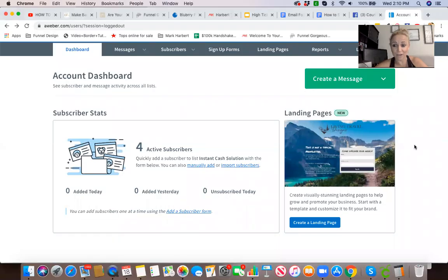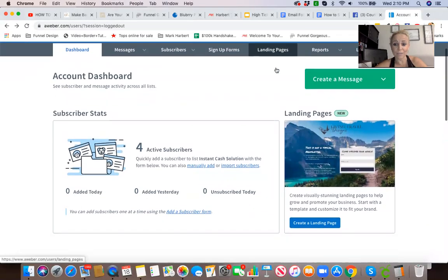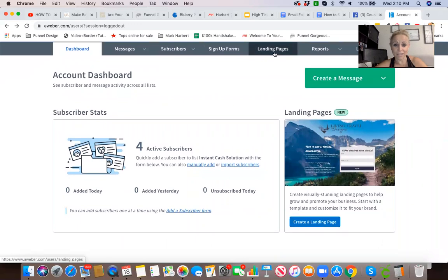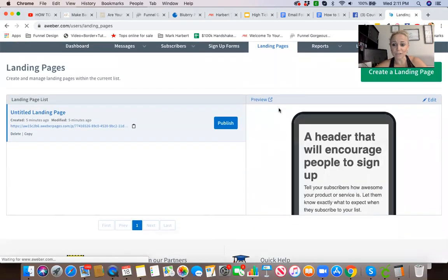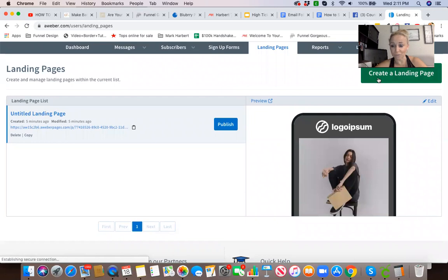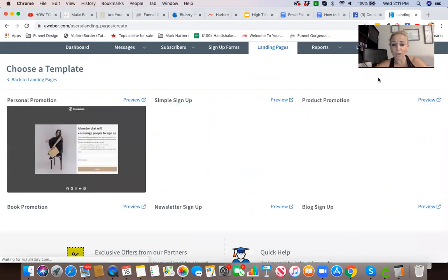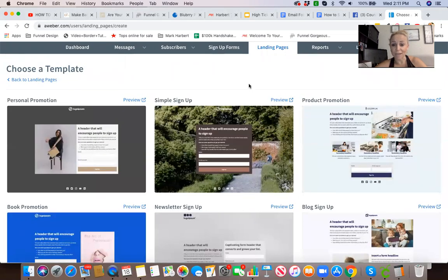So I'm going to share my screen with you, and the first thing that you're going to see upon logging into your AWeber account is a new area right up here, and it is called Landing Pages. It's going to be the fourth tab over. You're simply going to click on it. And then once that opens up, you will see the option to create a landing page right here with a big green button. Now, the cool part about their landing pages as well is they are already mobile optimized, meaning when you create them, they're going to show up on people's cell phones where most people are doing their browsing and their shopping right now anyway.